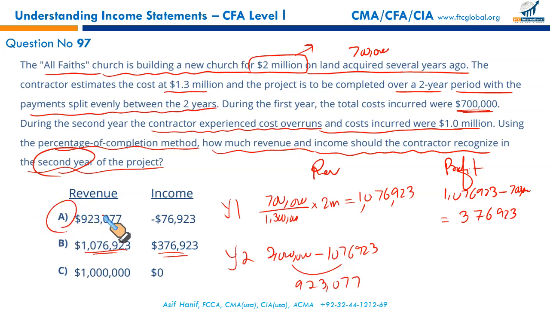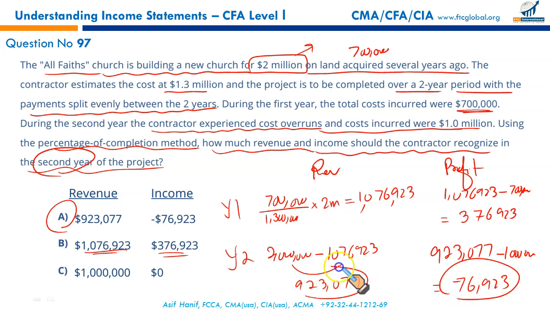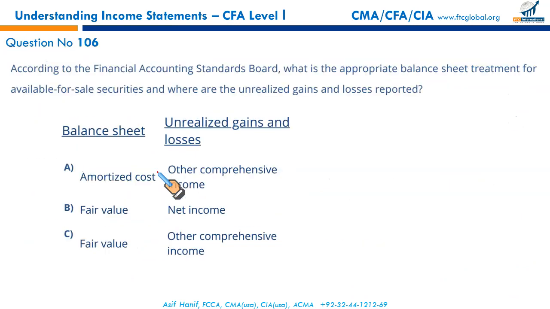But let us calculate the profit also. Okay, now this is the revenue, 923,077. What is the cost you incurred in the second year? 1 million. Because revenue minus cost is your profit. So 923,077 less 1 million gives you a loss of 76,923. So this is the loss, this is the revenue for the second period. That makes A the correct option for sure, and A is the right answer.